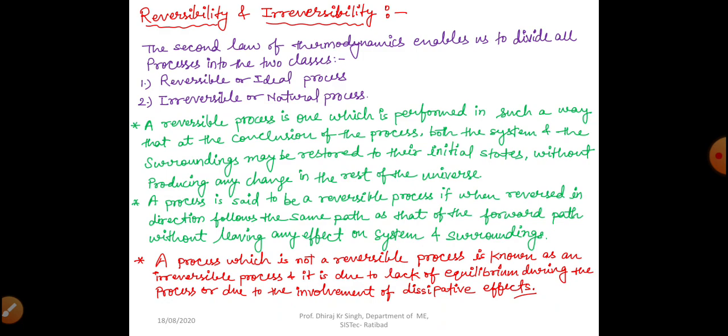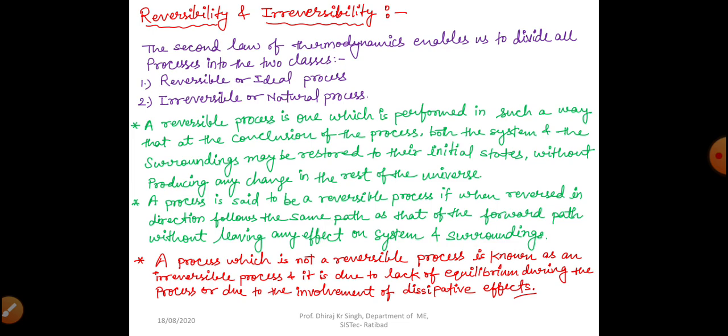This is very clear. Dear students, if we talk about an irreversible process, a process which is not reversible is an irreversible process, and it is due to the lack of equilibrium during the process or due to the involvement of dissipative effects. So why does irreversibility occur?